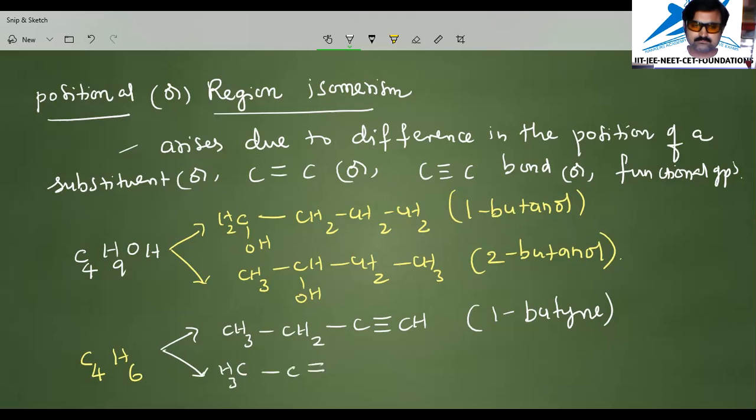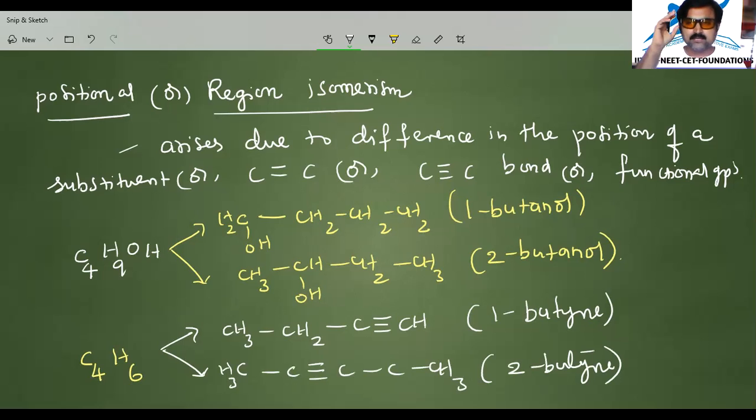then it is called 2-butyne. So observe the position of the triple bond, or the position of a functional group like OH, is changed in the carbon chain. Difference in the position of a functional group, a double bond, or a triple bond in the carbon chain makes positional isomers. The phenomenon is called positional isomerism.